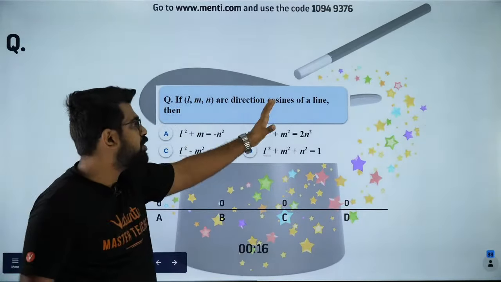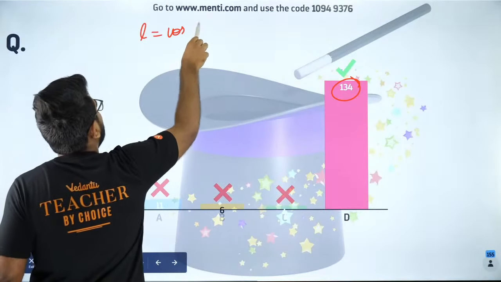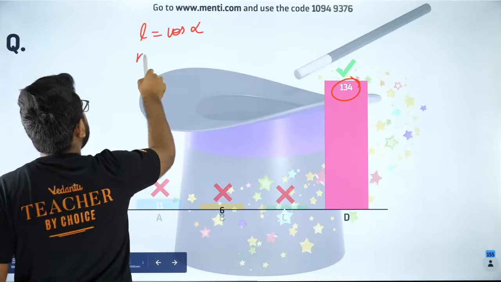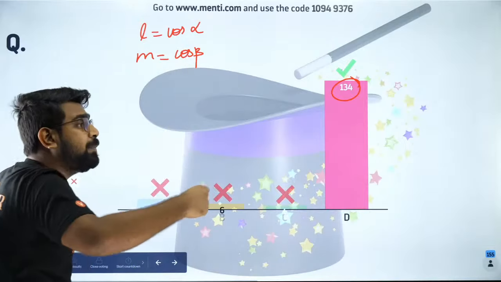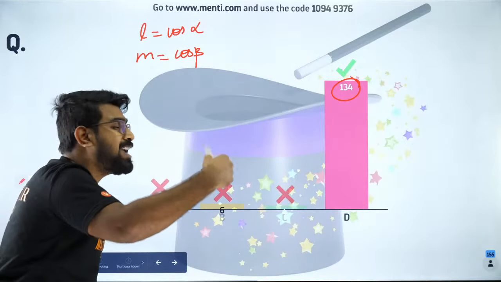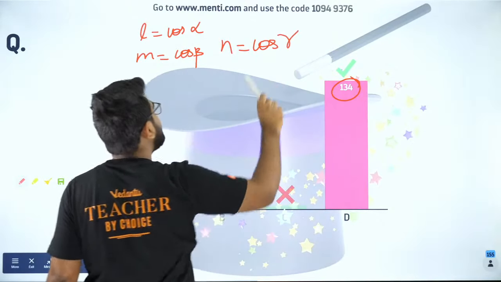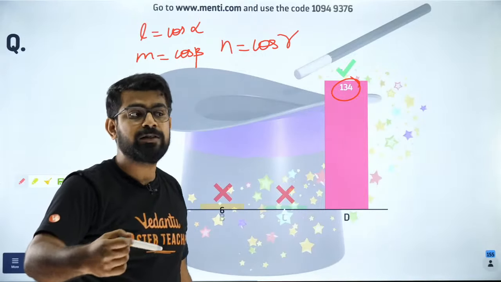The answer is fantastic. Everybody got it correct. Maximum number 134. So guys, L is nothing but cos alpha, where alpha is the angle which the line makes with the x-axis, and m is nothing but cos beta, where beta is the angle which the line makes with the y-axis, and n is nothing but cos gamma, where gamma is the angle which the line makes with the z-axis.